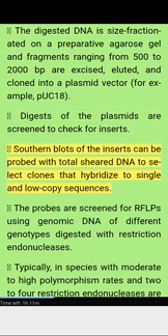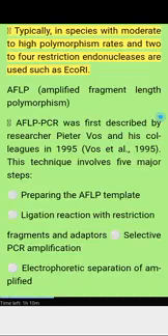Southern blots of the inserts can be probed with total sheared DNA to select clones that hybridize to single and low copy sequences. The probes are screened for RFLPs using genomic DNA of different genotypes digested with restriction endonucleases. Typically, in species with moderate to high polymorphism rates, 2 to 4 restriction endonucleases are used, such as EcoRI.